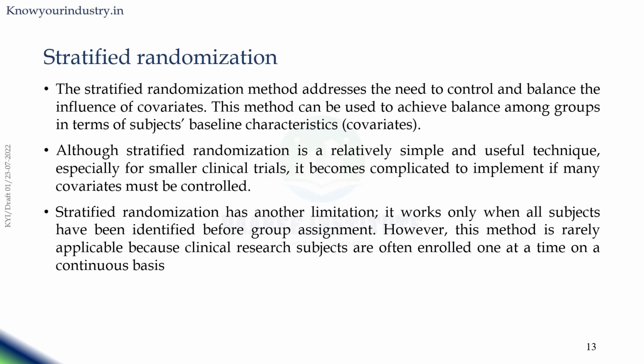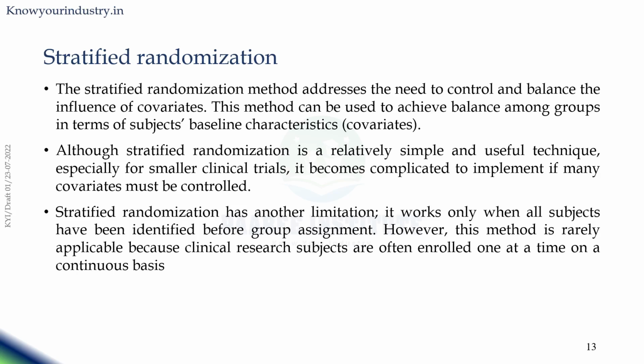Now we are going to see about stratified randomization. The stratified randomization method addresses the need to control and balance the influence of covariates. This method can be used to achieve balance among groups in terms of subjects' baseline characteristics. Although stratified randomization is a relatively simple and useful technique, especially for smaller clinical trials, it becomes complicated to implement if many covariates must be controlled.